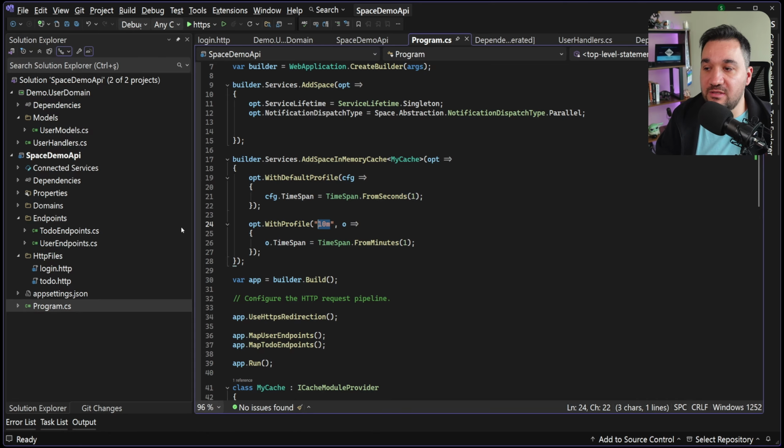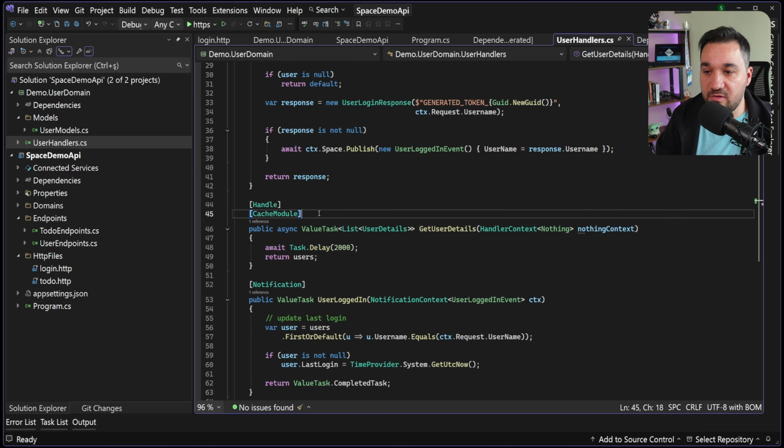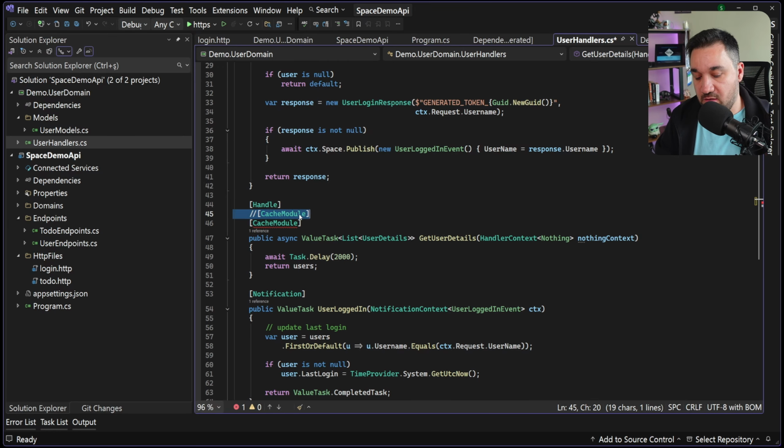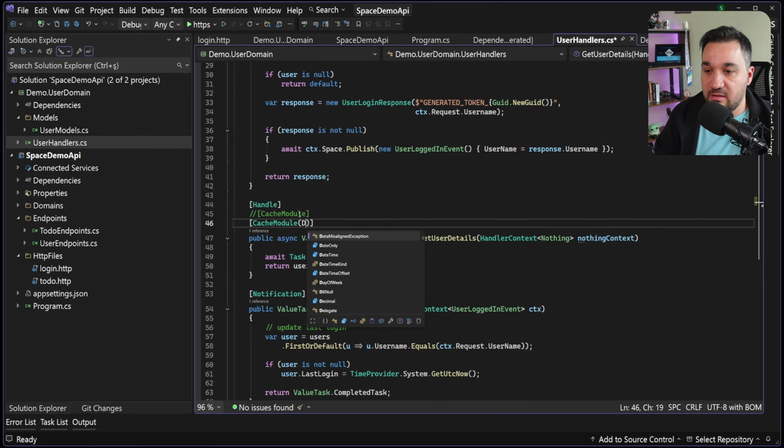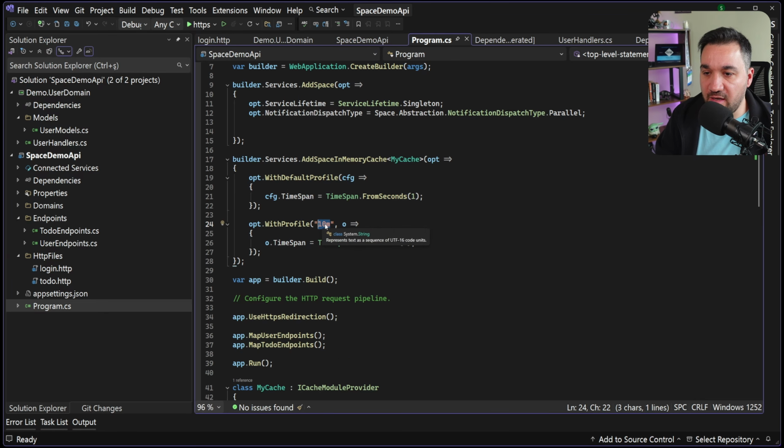If I use that one here, for example, let me copy this and say the profile should be 1M. Was it 10M? 1M. So 1 minute. As you just see, now it is 1 minute.